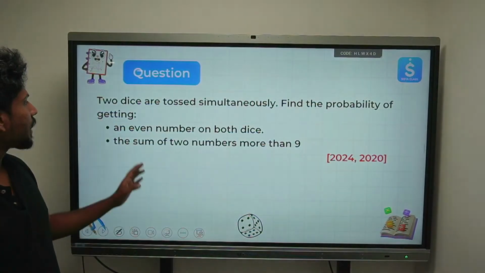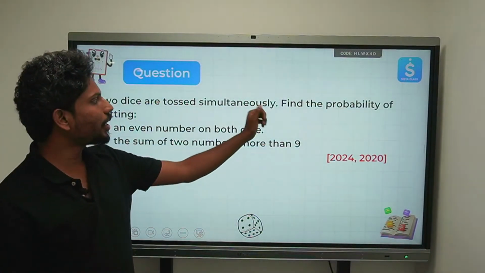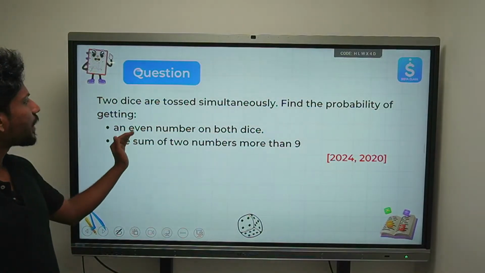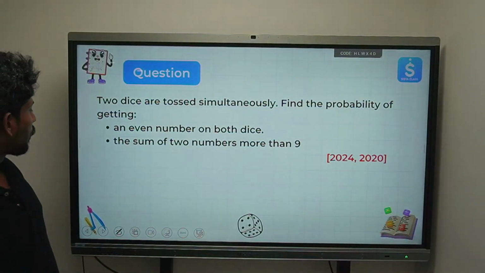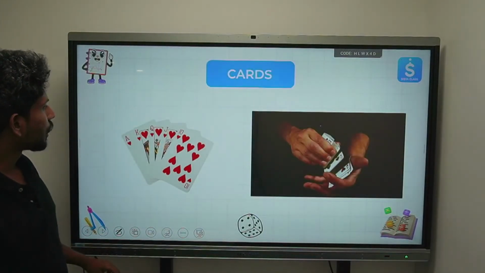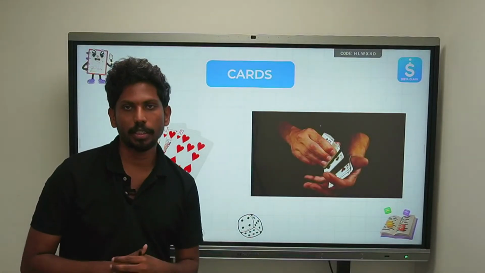Right, now you see the next question. Two dice are tossed simultaneously. Find the probability of getting an even number on both dice. The sum of the two numbers is more than 9. Okay, now you please see this question on the cards.